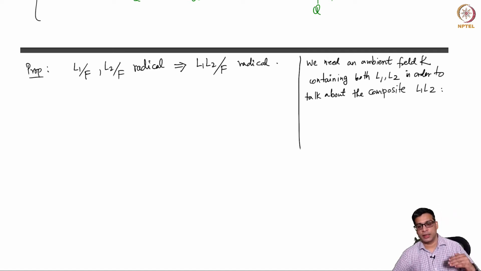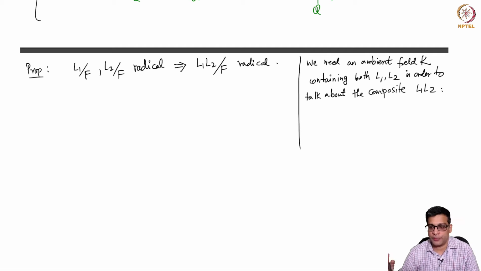Right, because without this ambient field which contains both L1 and L2, the composite just doesn't make sense. But otherwise the ambient field is irrelevant.